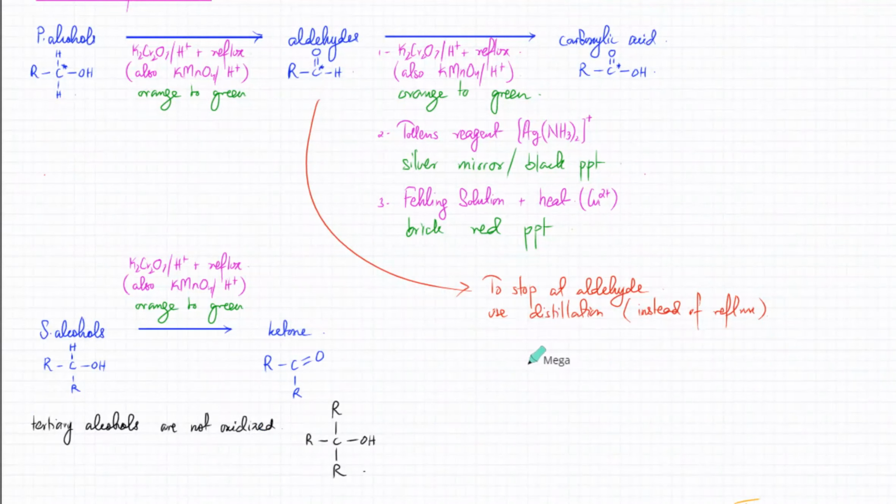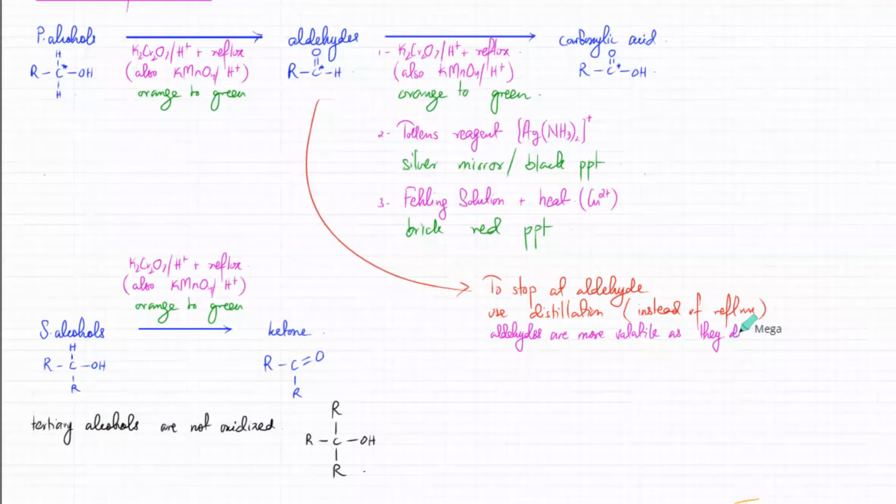So you can state that aldehydes are more volatile as they don't form hydrogen bonds.